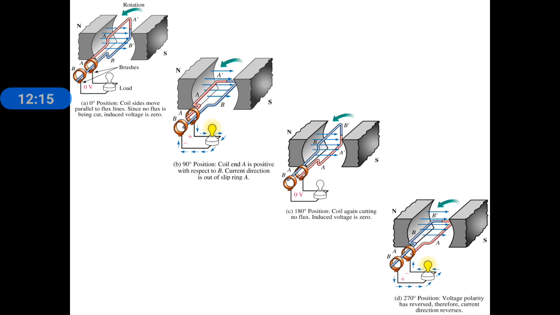Concentrating on only one side of the coil, we get positive and negative alternating with time. Simultaneously, whenever the red color phase coil gets the positive peak, the 0 and the negative peak, the other side of the coil also gets the opposite value, but we are considering one side of the coil and the other side is earthed, so 0 voltage. So neutral and phase: the phase has positive and negative alternating values and the neutral has 0 voltage.